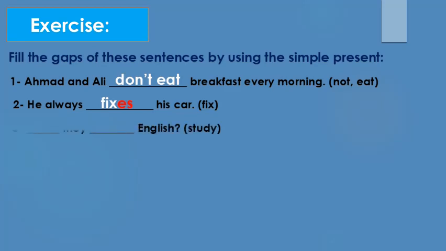Number 3. Blank they blank English, and here we have a question mark. So here we have two blanks. So they, is it singular or plural? It is plural. So we add do. So, do they study English? So here the answer is yes or no. So the answer is no, they don't.